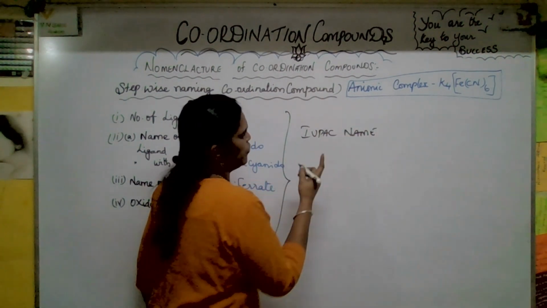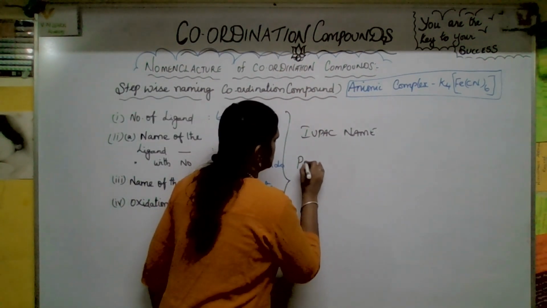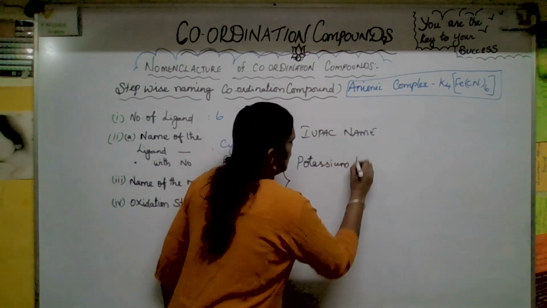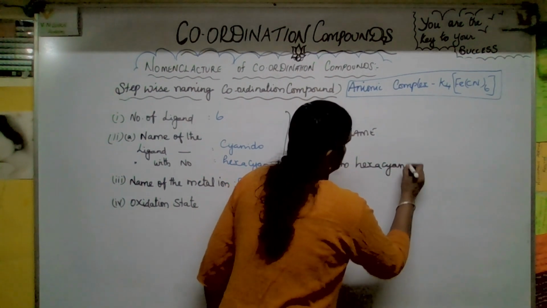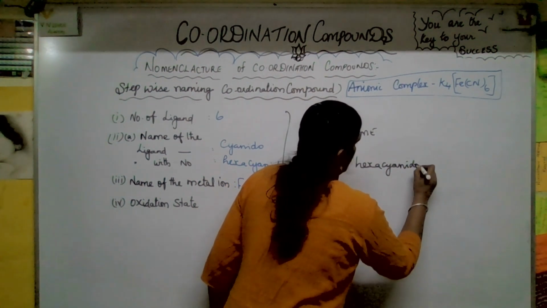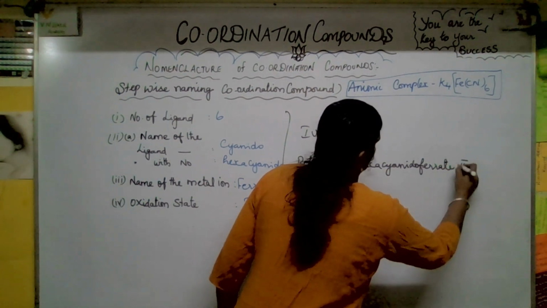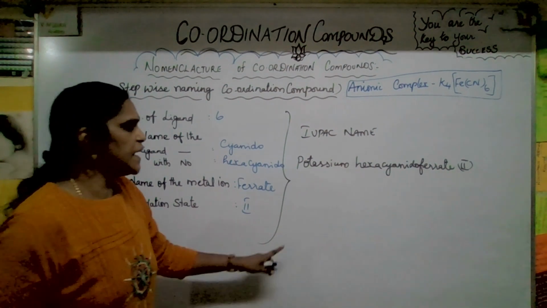Okay, now K4[Fe(CN)6], we got that idea from here. This is what it is: potassium hexacyanidoferrate(II). Complexes. Hope you got a clear idea about that.